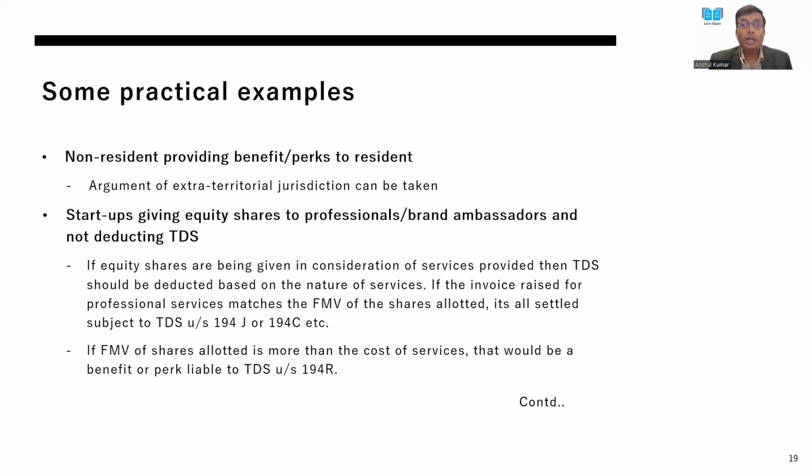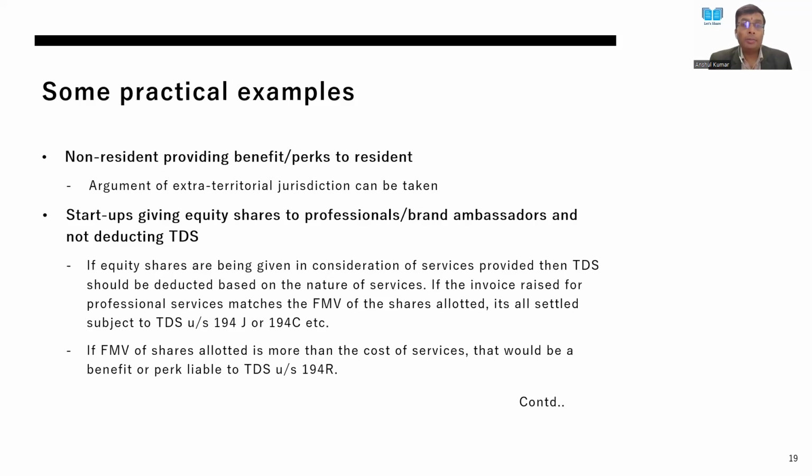And if you see how the fair market value of shares is to be determined under income tax laws, there is Rule 11UA, and wherever shares are getting transferred or issued, one of the methods prescribed is NAV, the net asset value method.